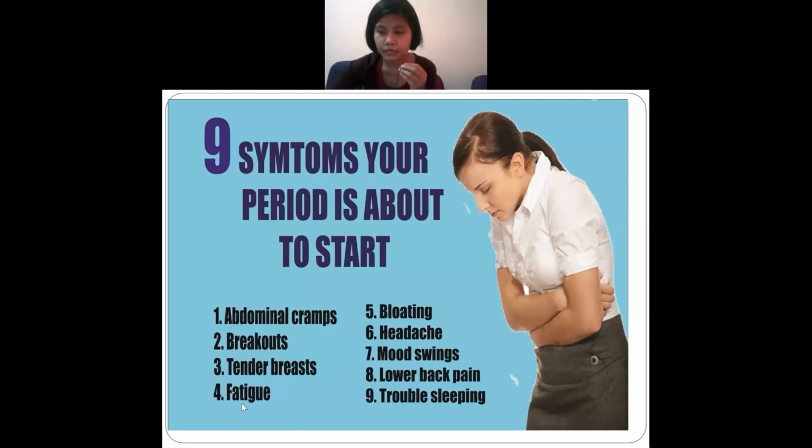Okay. Next is fatigue. Fatigue means tiredness, feeling tired and weak. So the female will become weak and tired, and will have all these kinds of symptoms. Okay. Next is bloating, the fifth symptom. Bloating means, does anybody know bloating?